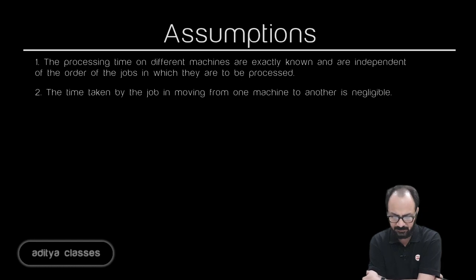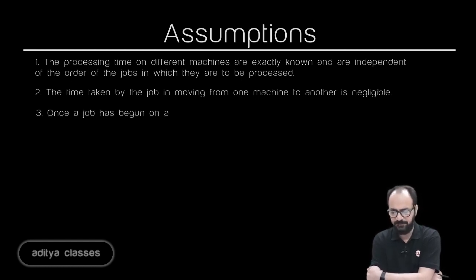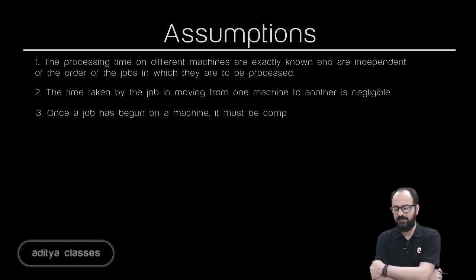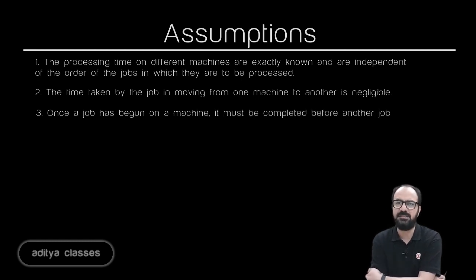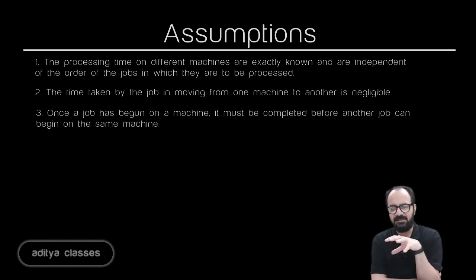Then the third assumption says that once a job has begun on a machine, it must be completed before another job can start on the same machine. That is a logical assumption: if I start with one job, I will finish that job. It will not happen that A needed 3 minutes of processing, I process it for 2 minutes, then remove it and start working on B. If you start a job, you complete that job.